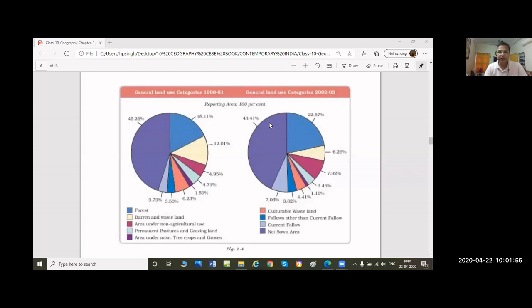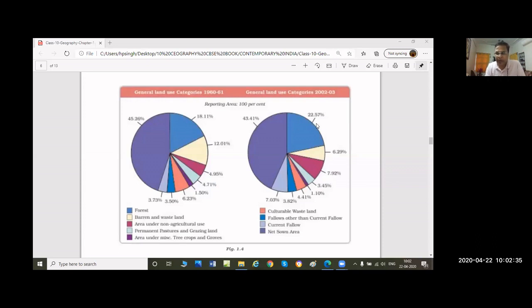So the latest data, I am giving you, all of you. If you don't have the new book, note it down here. In 2008, the net sown area, which was 43% in 2002, has increased in 2008. It is 46.24%. Okay, it's very good. It sounds good, but this is due to the green revolution. This is due to the green revolution. Our agricultural land increased.